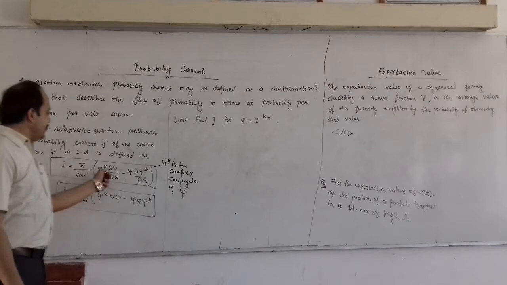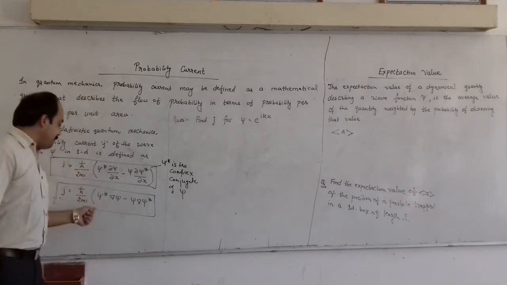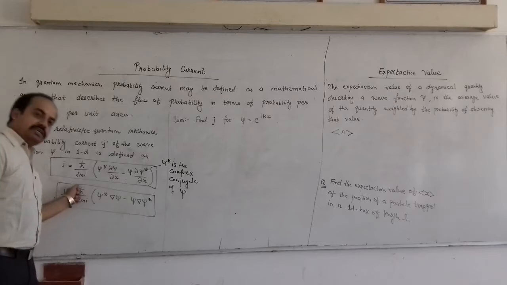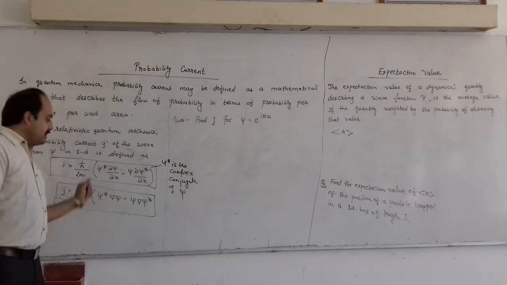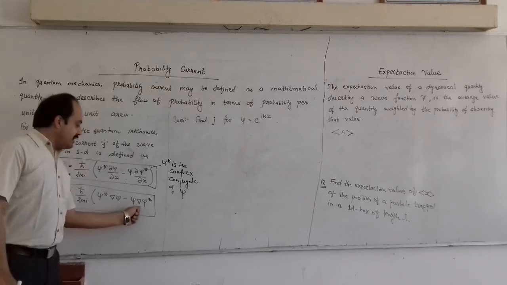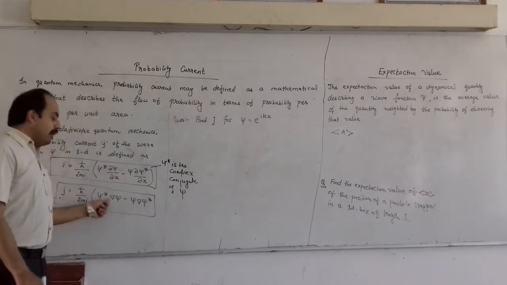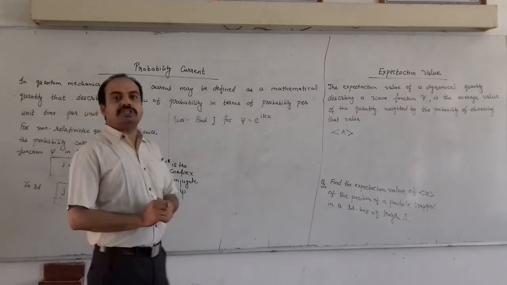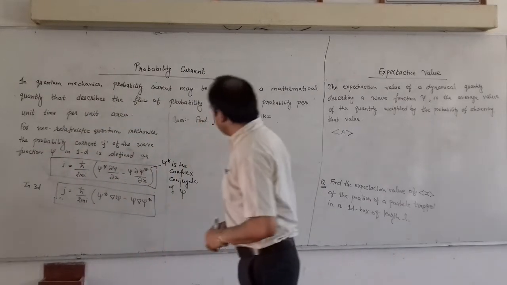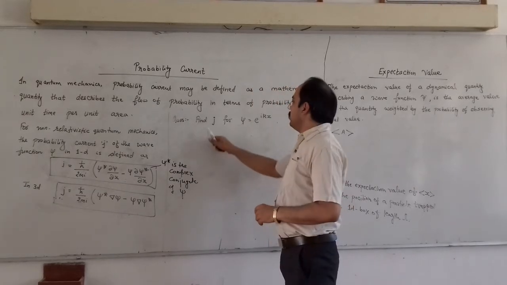In 3 dimensions, this del by del x can be represented by the del operator. So the probability current J is given by h cut upon 2mi times psi star del psi minus psi del psi star, where the del operator is i del upon del x plus j del upon del y plus k del upon del z for 3 dimensions. So let us solve one question.